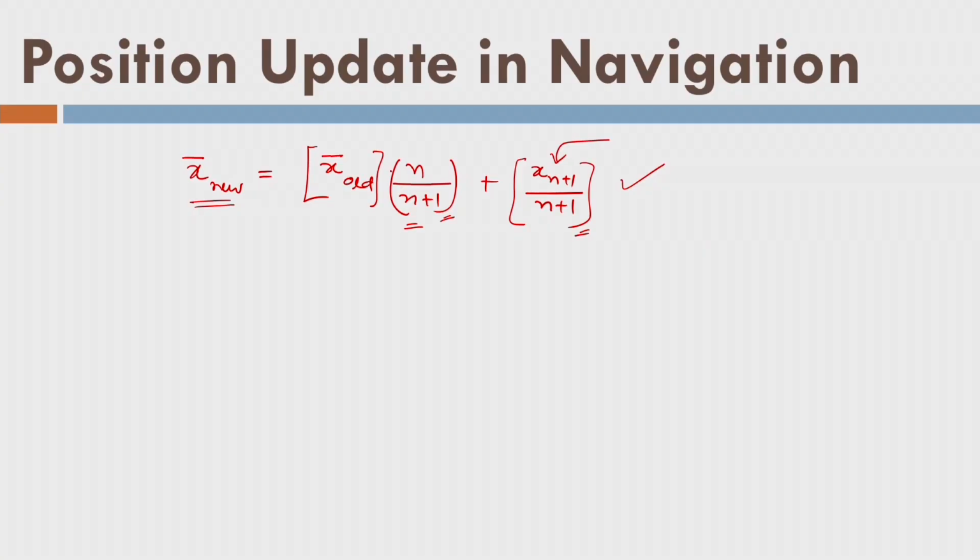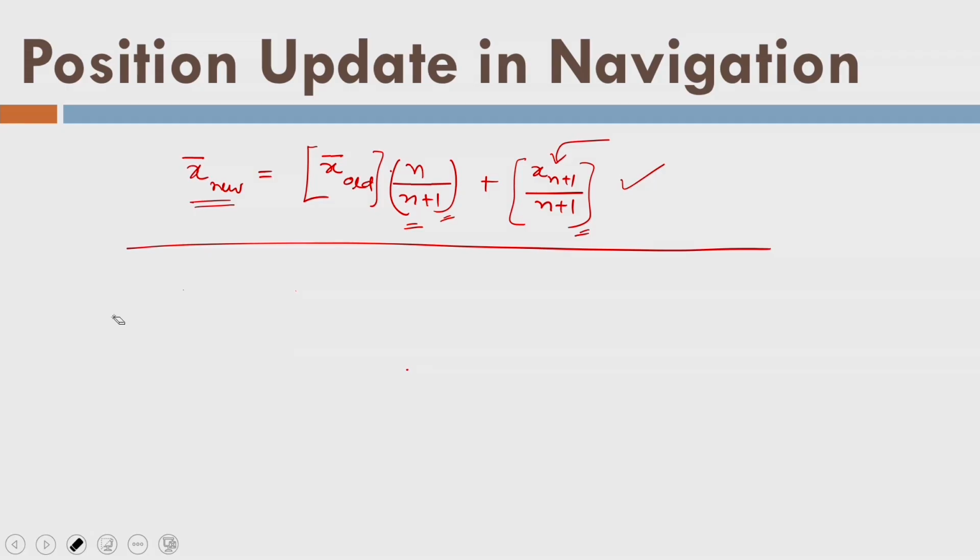Number two, the next time when you do the calculation of the updated mean, once you get one more data, you are just considering the mean value and the new data only. Let's say this is the equation. Here you are using a new position xn plus 1 and you are using only the mean, not the old data. So you are saving your calculations also, that means calculation time also. So that is the big advantage here. So you got the idea what the position update is.